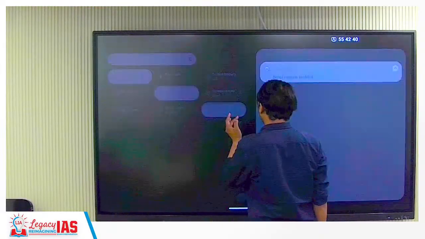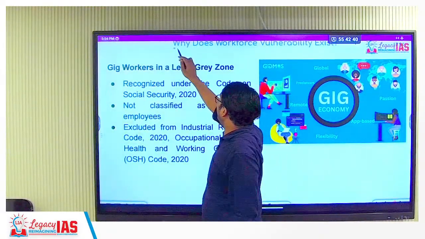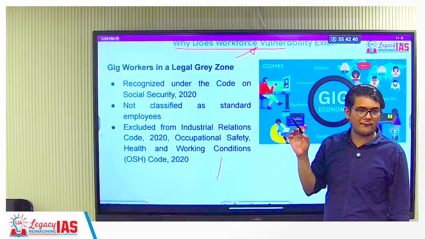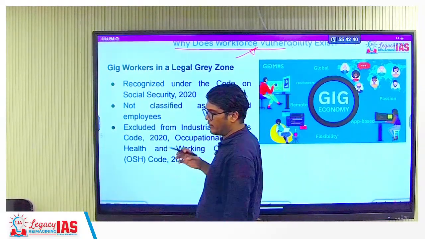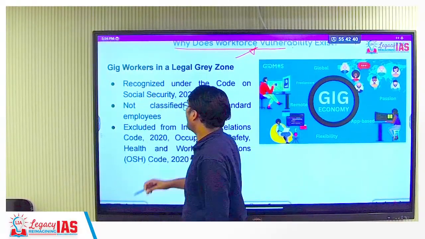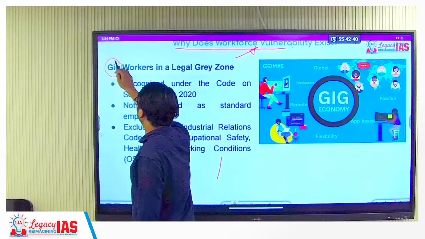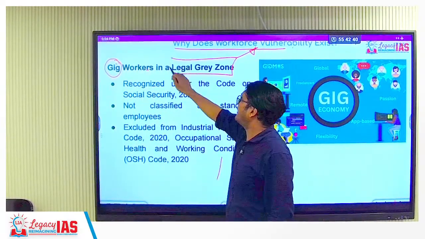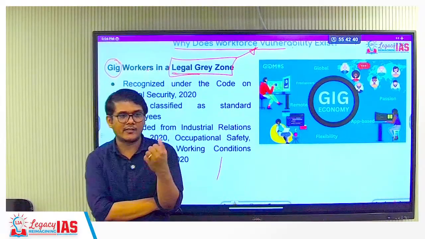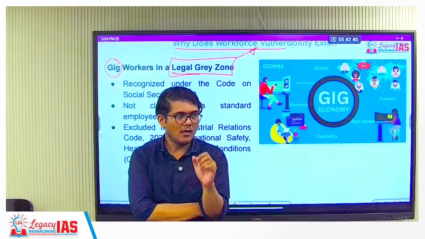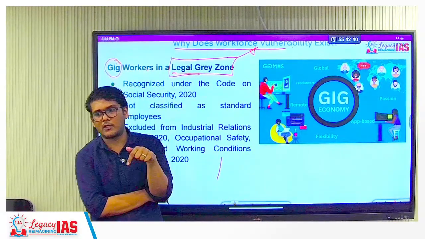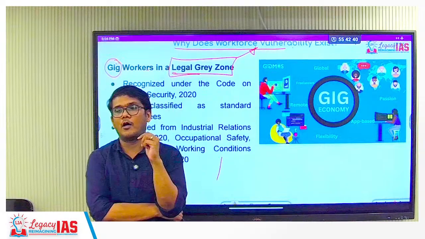Yes, sorry. Now, the idea over here is that workforce vulnerability in India still exists even after the consolidation of the labor codes and labor laws. One of the reasons the article discussed is with respect to gig workers. The gig workers are still in the gray area. However, the government has tried to provide certain benefits to them, right? For example, they can now also register on the Provident Fund portal.